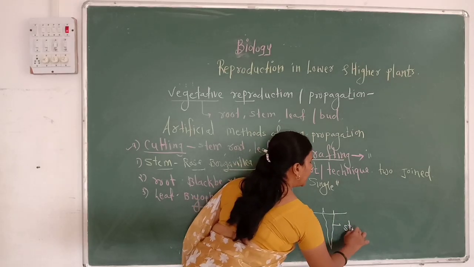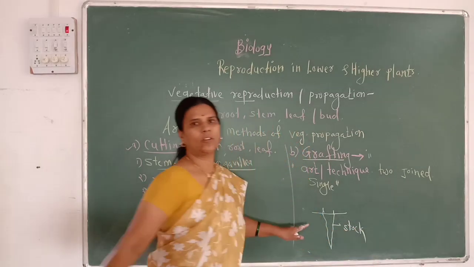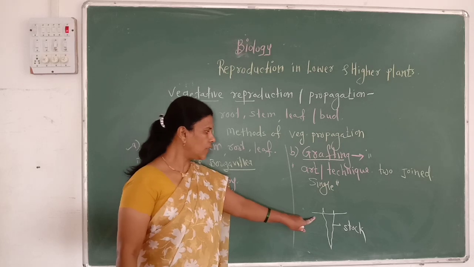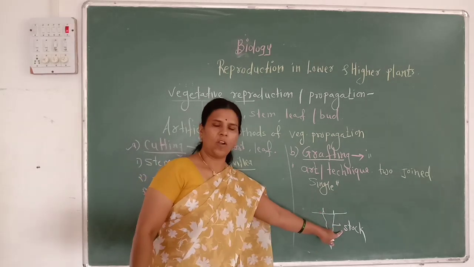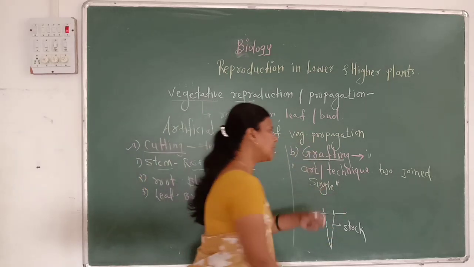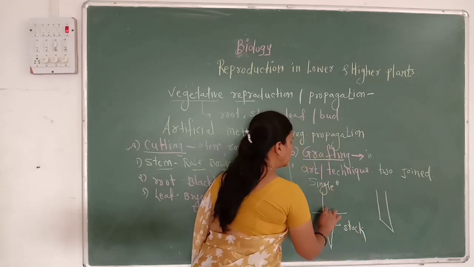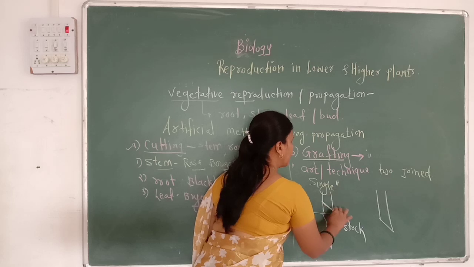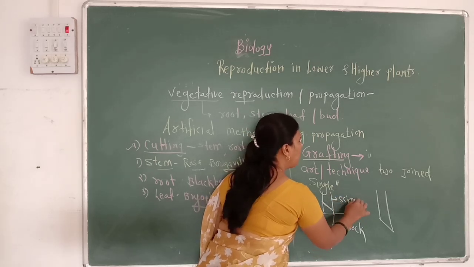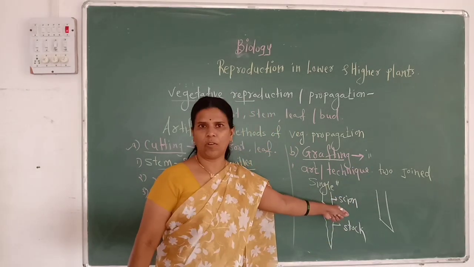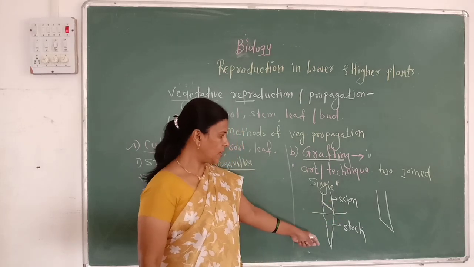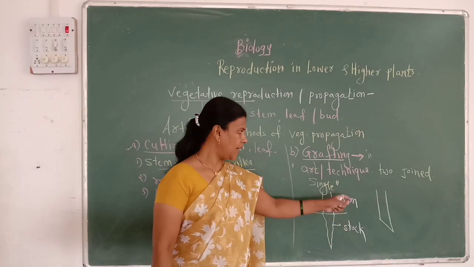That rooted plant is called a stock. There are 2 terms used. The rooted plant is called a stock. Then the desirable plant with a slanting cut, which is joined here, is called a scion. Thus the 2 terms used are stock and scion.